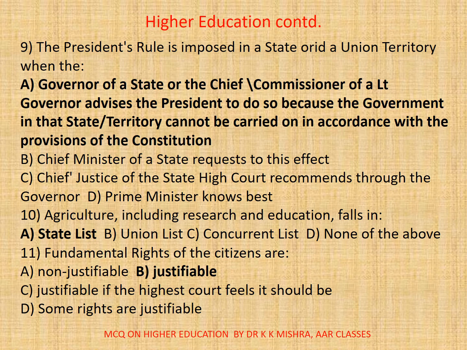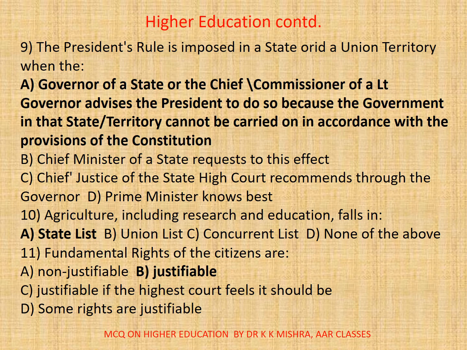C. Chief Justice of the State High Court recommends through the governor, or D. Prime Minister knows best. Correct option is A.